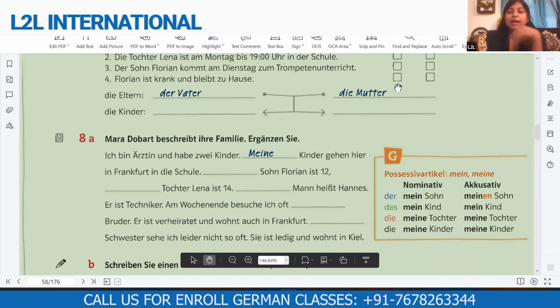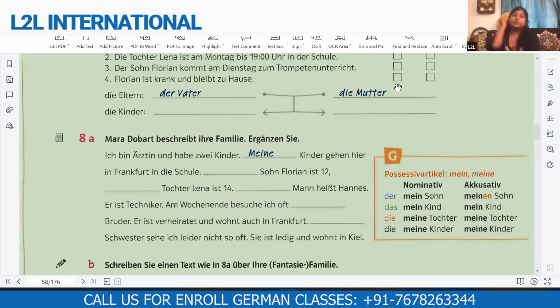But these two possessive words, mein and meine, you will be learning right now. Possessive article, that means like my, your, her, his. So we'll be learning the first possessive article here, mein and meine. There is a very small difference. All the masculine words take mein, mein Sohn, mein Kind. Masculine and neutrum, they take mein. And feminine and plural, they take meine. So meine Tochter, meine Kinder.